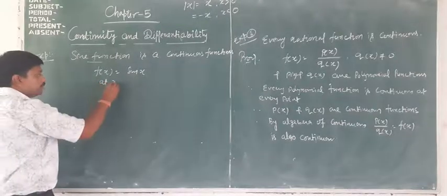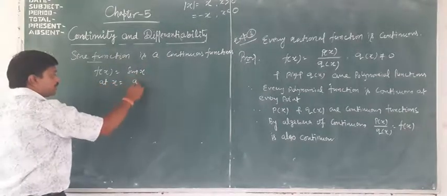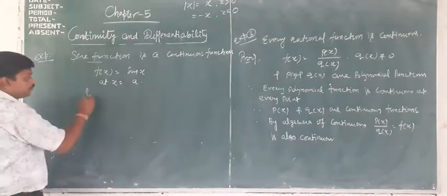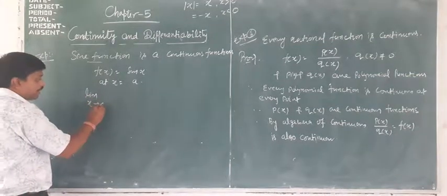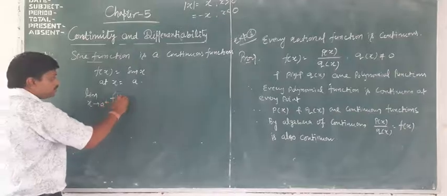Suppose we will check the continuity of this function at x equal to a. So we will find its right hand limit of the function at x equal to a.